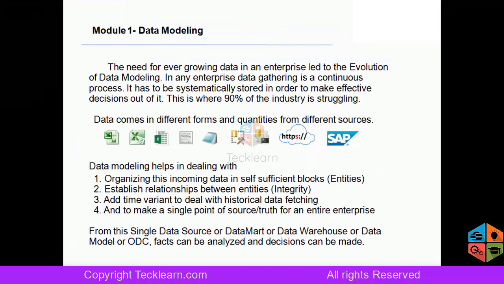When I started my business, maybe most of my data was coming in flat files and I kept it in the same form. Then I started with one or two branches, so I realized that maintaining data in the raw form is not helping me much. Then I started maintaining Excel sheets. Then somehow I managed to meet all my requirements and I was happy.